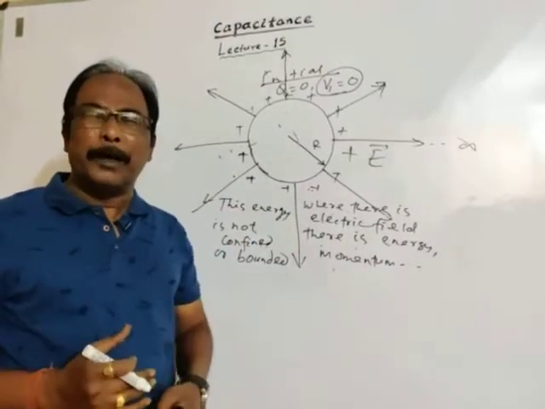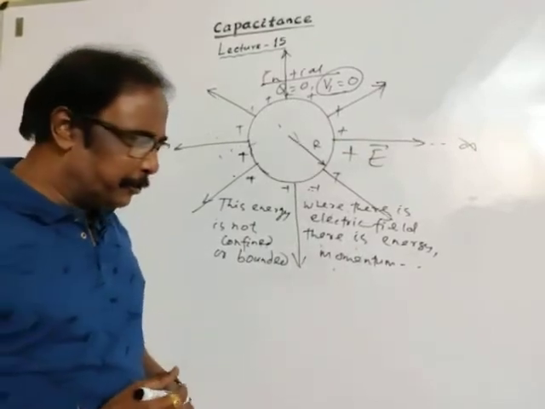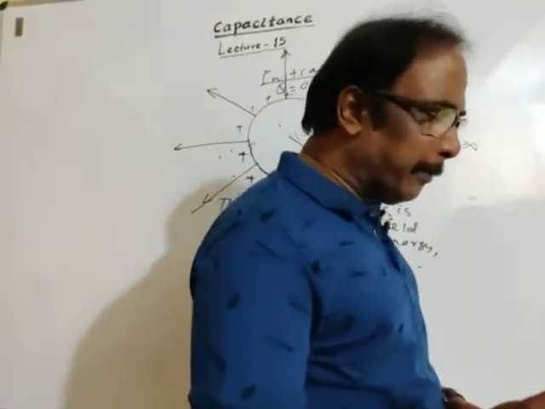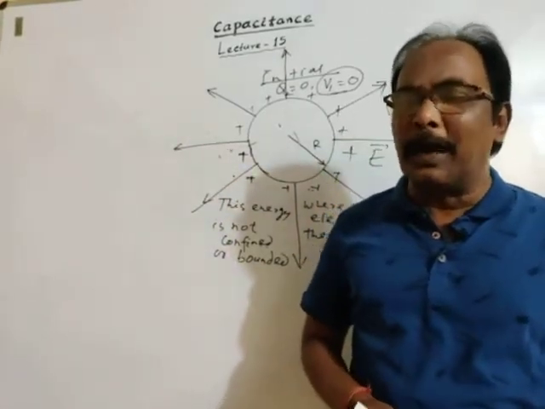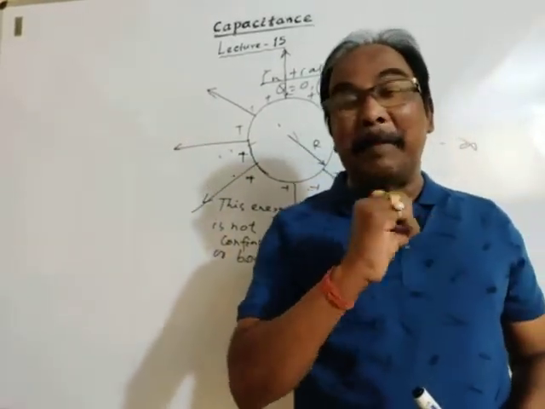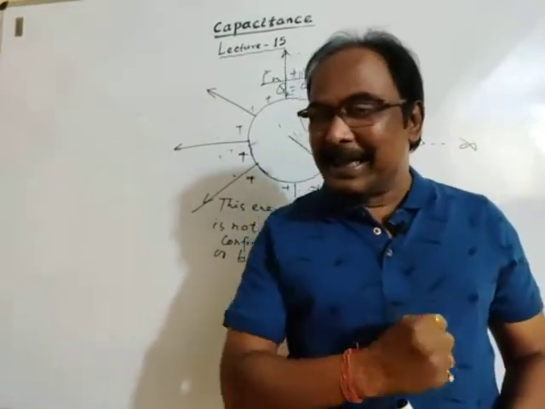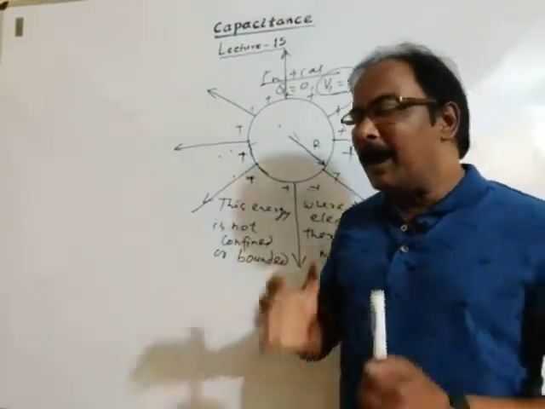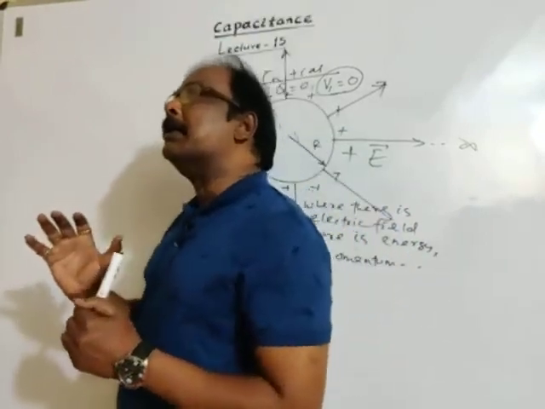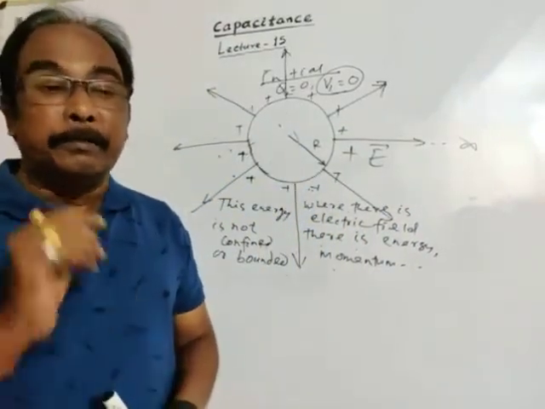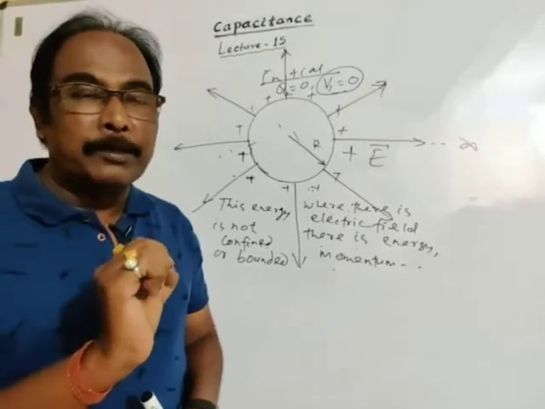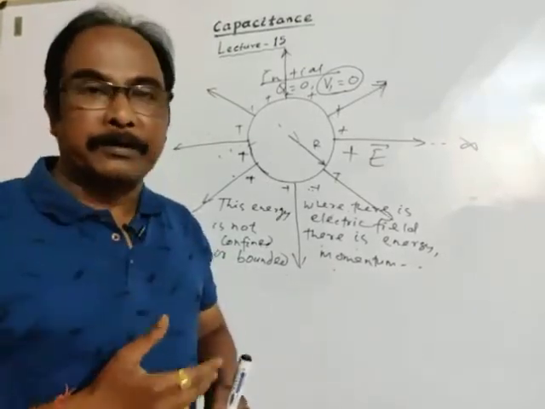What is the use of a capacitor? We have already discussed it. A capacitor is an electric device which stores charge, but practically a capacitor stores energy. The basic use of a capacitor in various electrical and electronic instruments is to start an instrument.